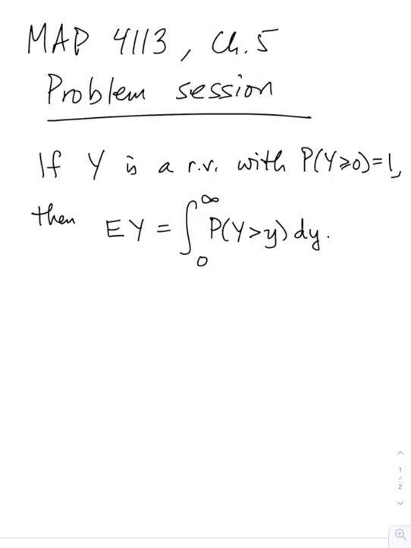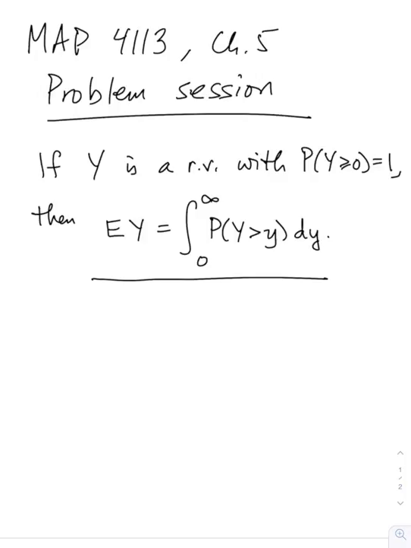And this is in fact a very powerful result and something that you can use in a lot of different situations. And in fact, what I want to highlight at first is that this is true for any random variable at all. It doesn't have to be continuous. It doesn't even have to be one of the kinds of random variables that we talk about in this class. Any random variable at all, this is going to be true. As long as it's non-negative, then this formula is valid.